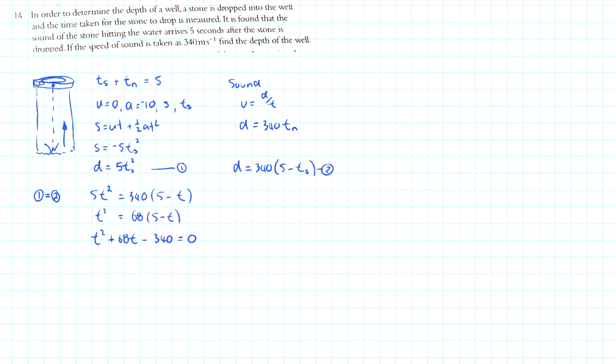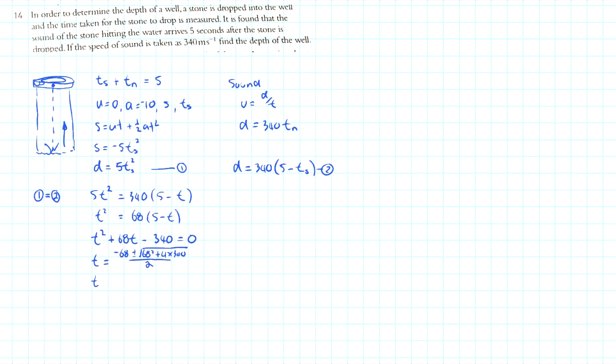And that equals 0. We're not expecting nice numbers on this one, so let's go to the quadratic formula, which is negative b plus or minus the square root of b squared minus 4ac, but we've got a negative there, so it's going to turn into plus 4 times 340. A is 1, divided by 2a, which is just 2. All right, that's going to give us 2 answers.